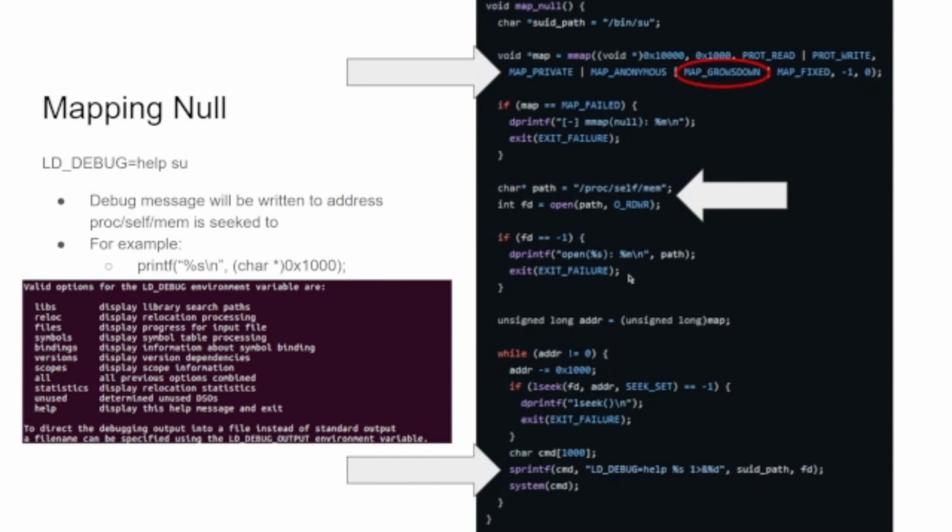First, /proc/self/mem is a tool for programs to write into unwritable memory. Then we should note that every step of the function, we move down 1,000, we seek the file down 1,000 in hex, and then we write.